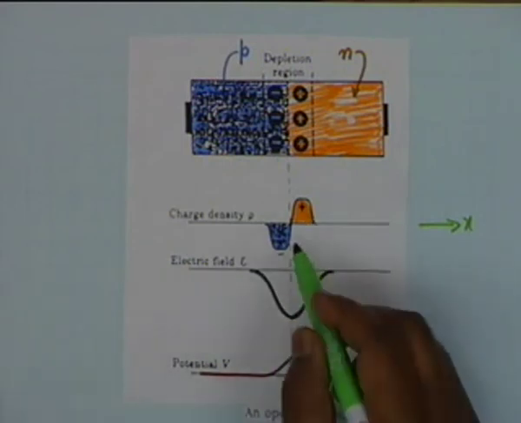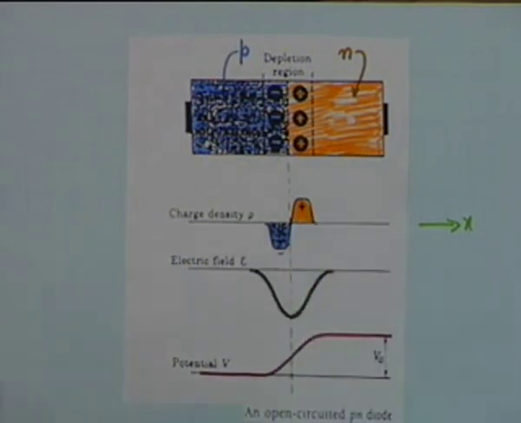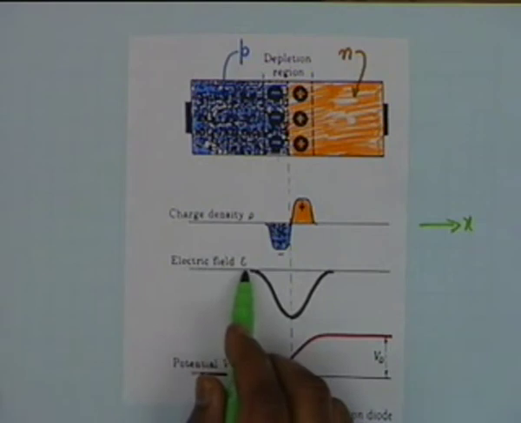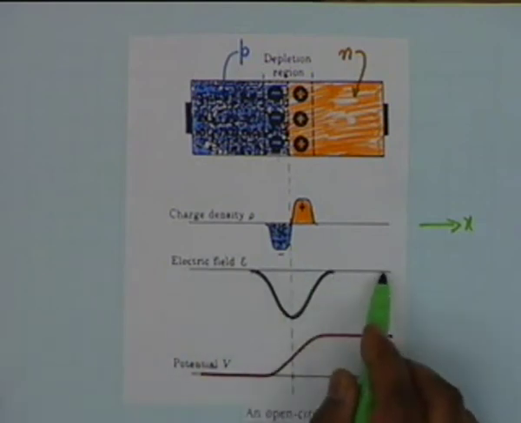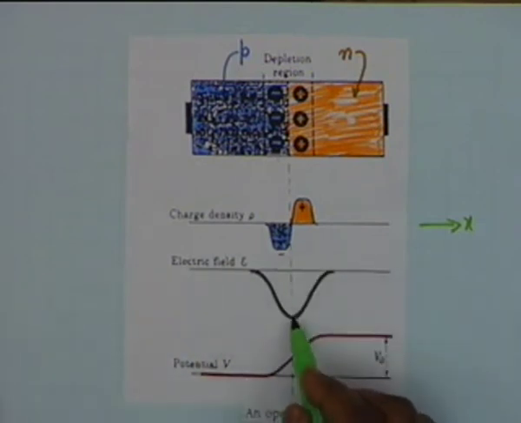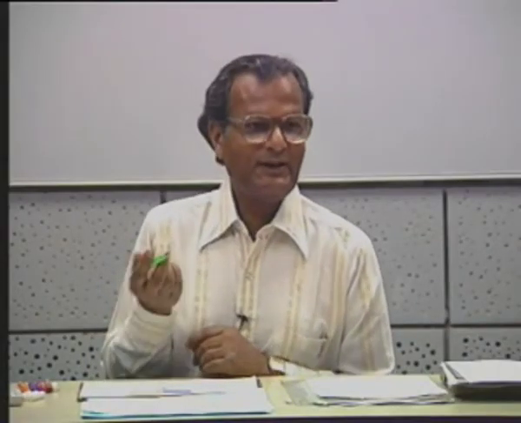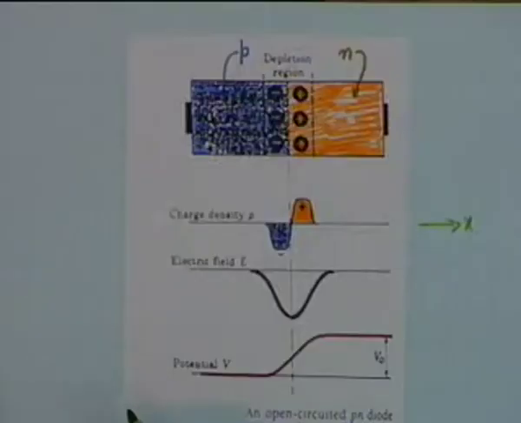All right. If there is a difference of charge density, there must be an electric field, charges separated by a distance. The field is 0 in the neutral region and must be maximum in between, and therefore the field varies like this. Why is the field negative? The direction is negative. Okay, the field is negative.